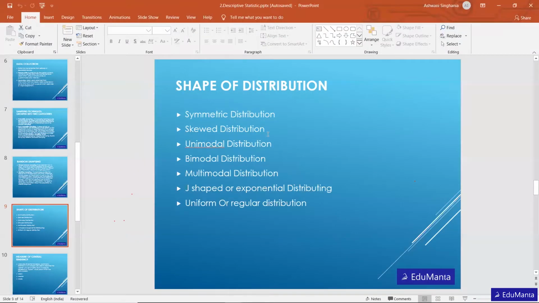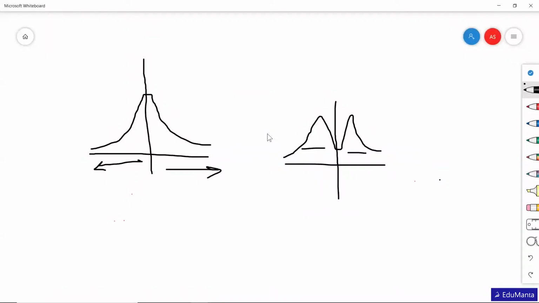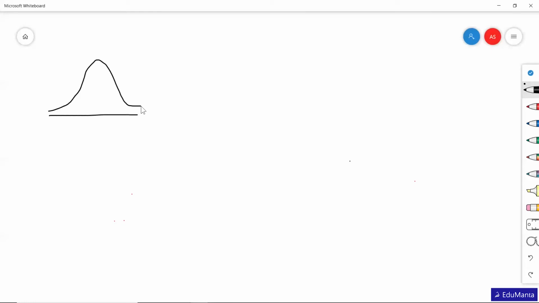After that, there's skewed distribution. As I told you, this is symmetric distribution and this is a skewed distribution, because we can see that more data is towards the right-hand side.